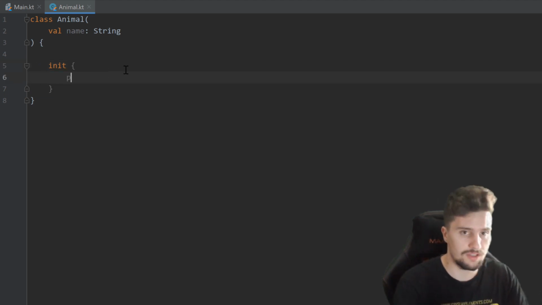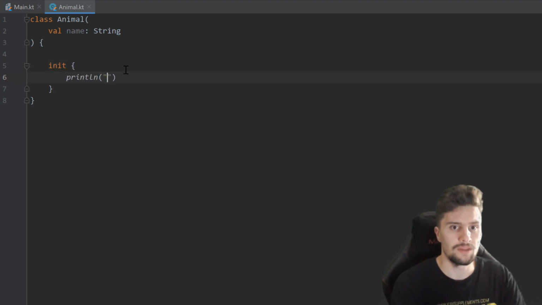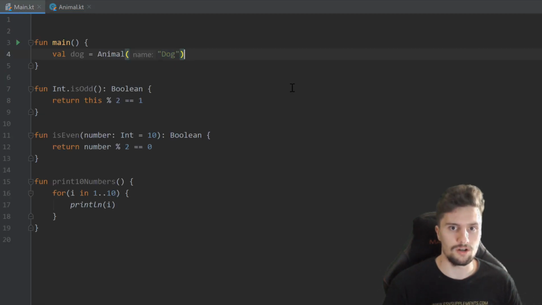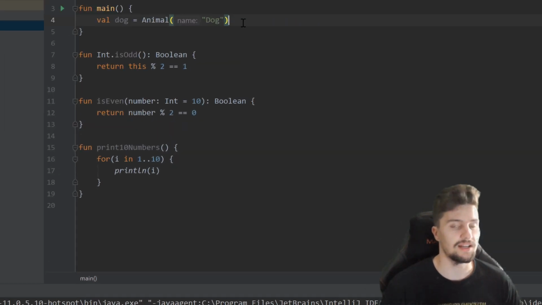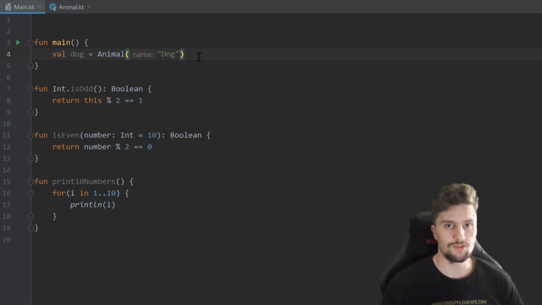We could, for example, just use print line here and print hello, my name is, and then simply insert the name that we passed here when we constructed that animal. So that will be dog here. And if we now run our program and take a look in the console, you can see it prints hello, my name is dog.